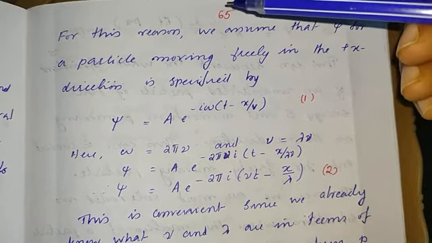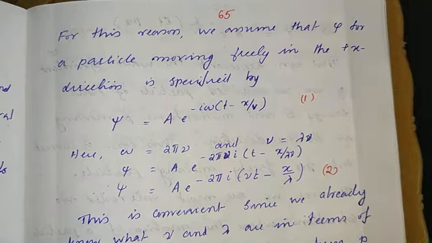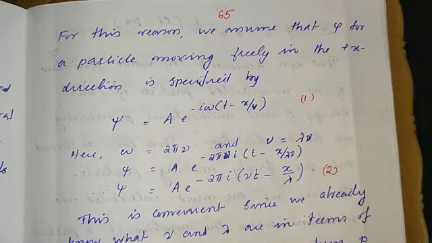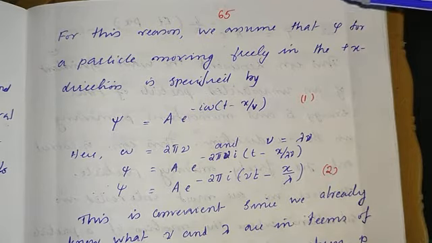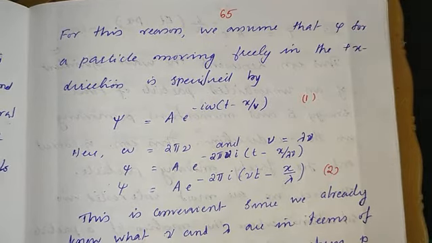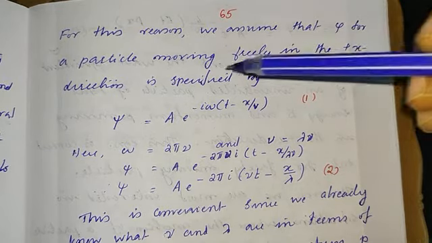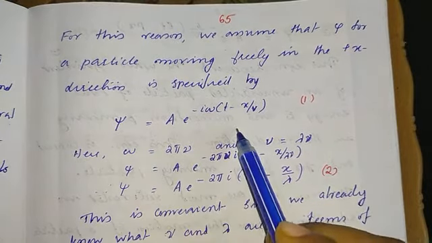But in quantum mechanics, though psi is equivalent to y of a general wave motion, it cannot be measured. So we assume that psi for a particle moving freely in the positive x direction is specified by this function.